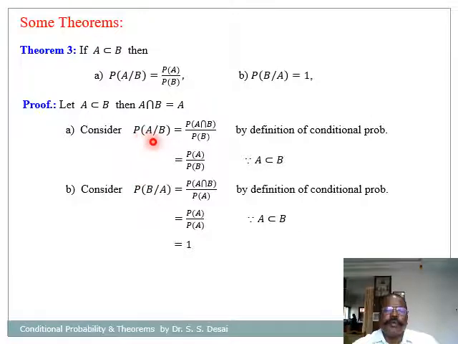So consider probability of A given B is equal to probability of A intersection B divided by probability of B, by the definition of conditional probability, which is equal to, as this intersection is A, probability of A divided by probability of B. And probability of B given A is equal to probability of A intersection B divided by probability of A, and as A intersection B is A itself, it is probability of A divided by probability of A, equal to 1.